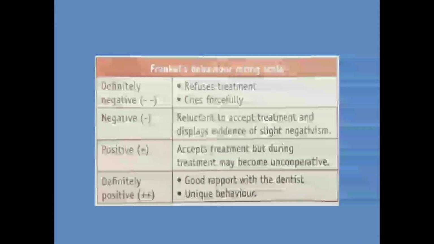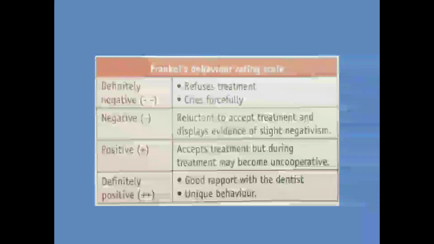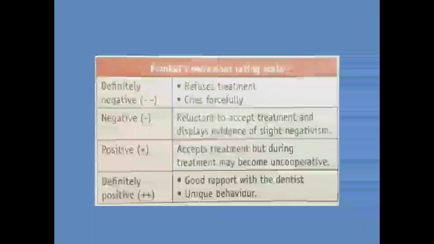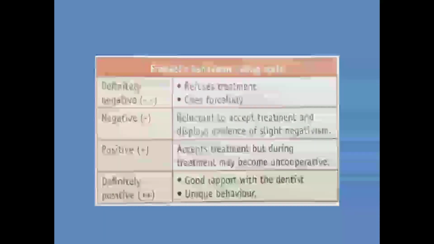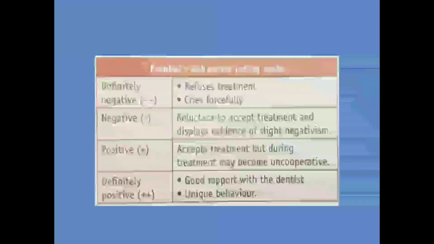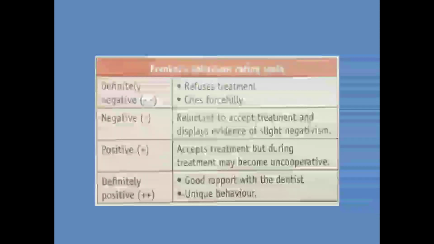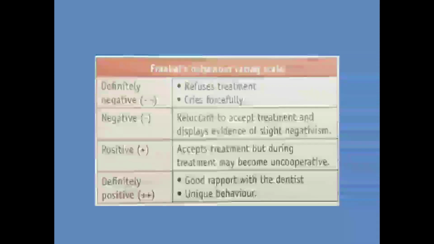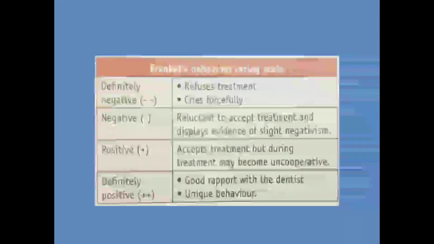So ranking 1 is our correct option, where the child refuses treatment and cries forcefully. Ranking 2 is negative, where the child is reluctant to accept treatment and displays evidence of slight negativism. Ranking 3 is positive, where the child accepts the treatment but during treatment may become uncooperative. Fourth ranking is definitely positive, where the child has good rapport with the dentist and a unique behavior.